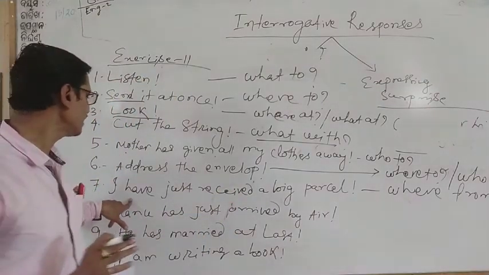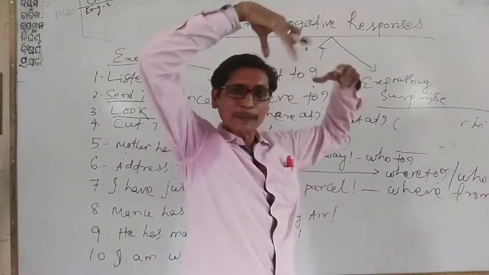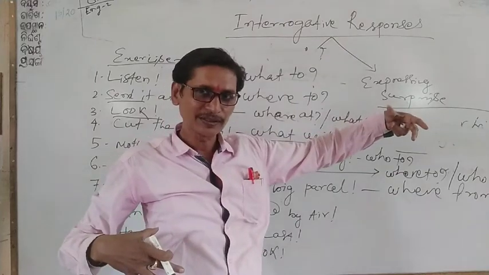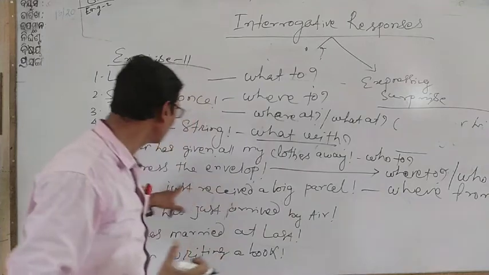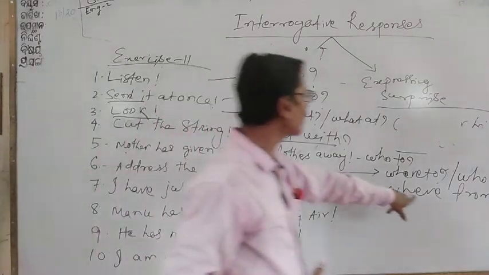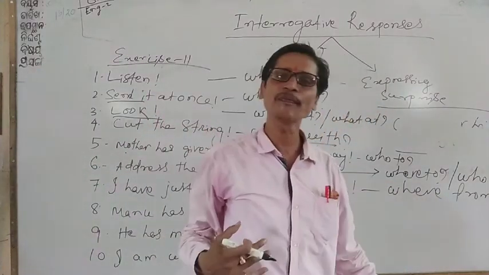Next, you see, we are asking from which place the parcel has been received by you. Who has sent you those parcels? This should be mentioned, but it is not mentioned here. Therefore, the interrogative response is "where from."